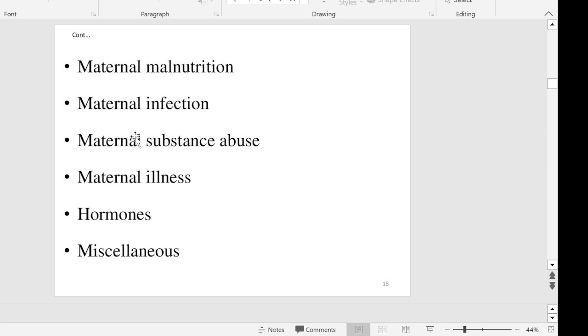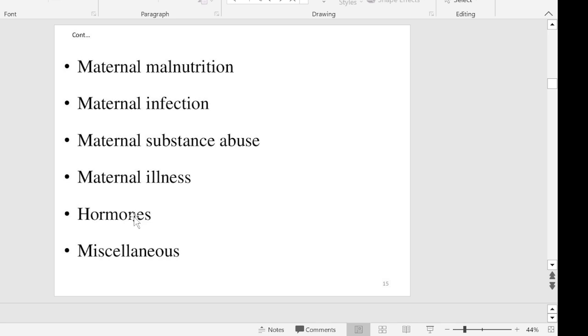And maternal substances: if the mother is already an alcoholic, drug user or heavy smoker, that also definitely affects the growth and development of the baby. And any maternal illnesses, like the mother having asthma, diabetes, then hypertension, these conditions also will affect the growth and development of the baby. And hormones, definitely hormones will affect the growth and development of the baby.